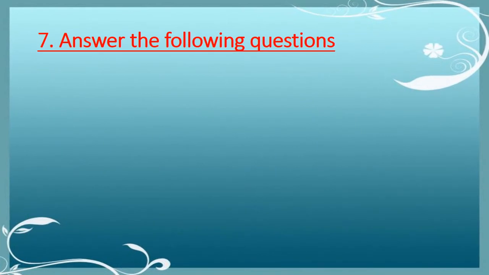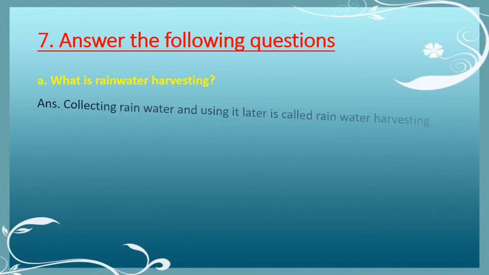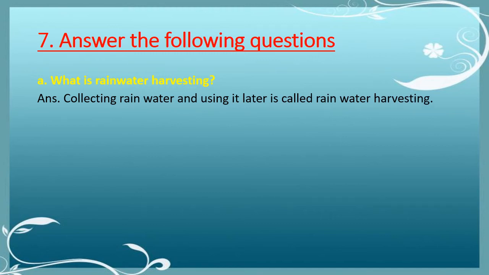Exercise number 7 is answer the following questions. Part A. What is rainwater harvesting? Answer: collecting rainwater and using it later is called rainwater harvesting. When we collect rainwater and store it in underground water tanks, we can use that water later in irrigating the fields. So this is called rainwater harvesting.